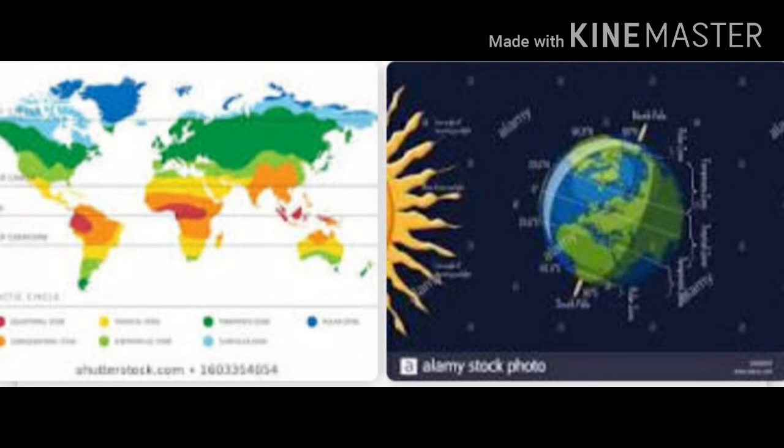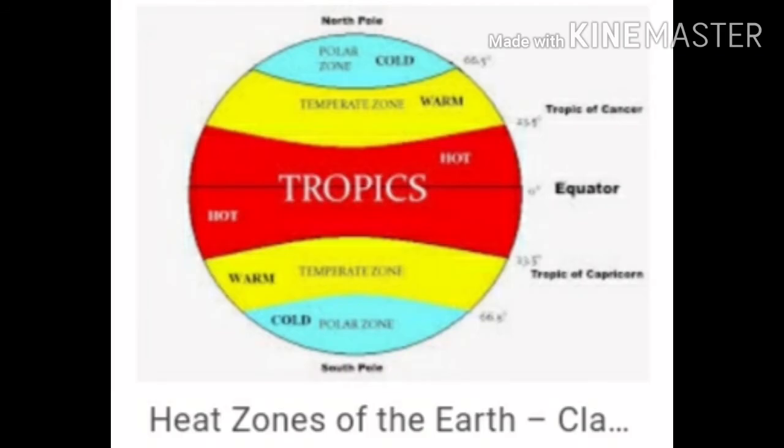As we look towards different zones of the earth, we come to know that in the tropical zone temperature is higher and the evaporation rate is also higher, because in the tropical zone sun rays fall perpendicular, so the temperature is higher throughout the year. As the temperature is higher, the evaporation rate is also higher in that region.